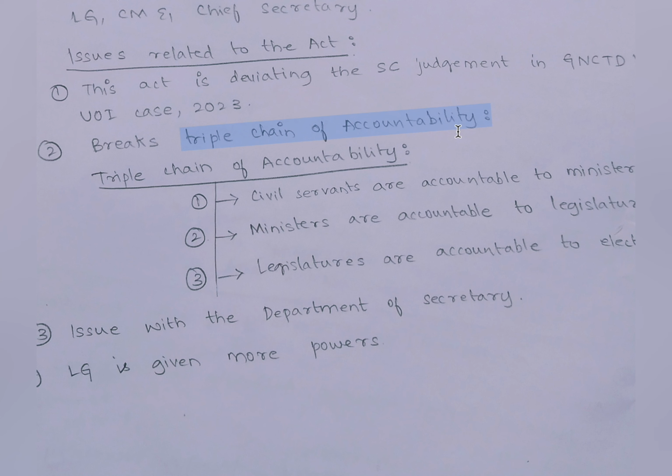And under this act, the Department of Secretary takes the controversial issues directly to the Lieutenant Governor, Chief Minister, and the Chief Secretary, even without consulting the concerned ministers. So it goes against the collective responsibility of the states. And the fourth point is, this act gives the Lieutenant Governor more powers. So these are the major issues of this act.